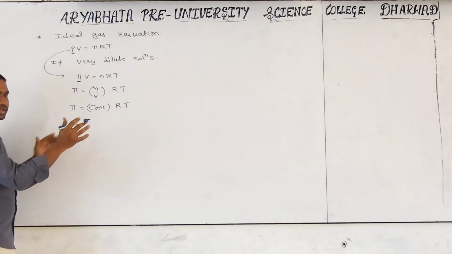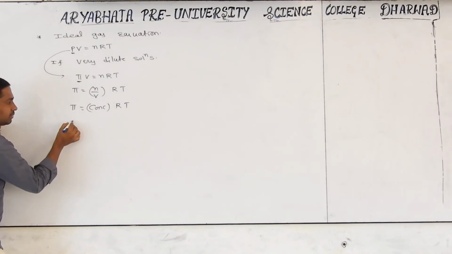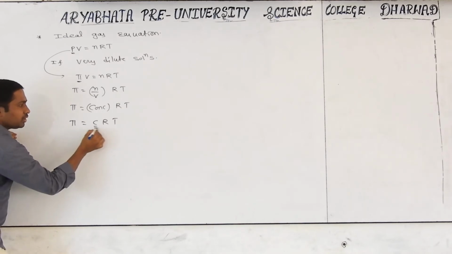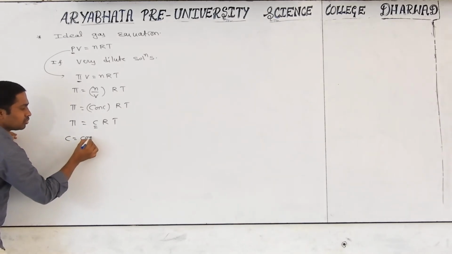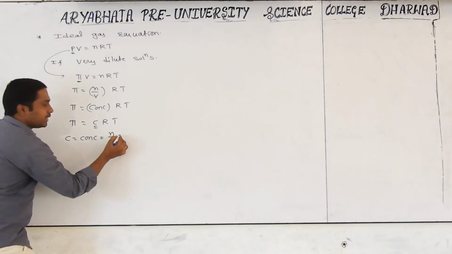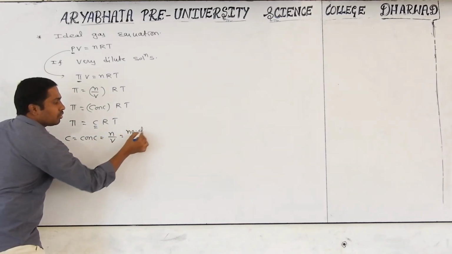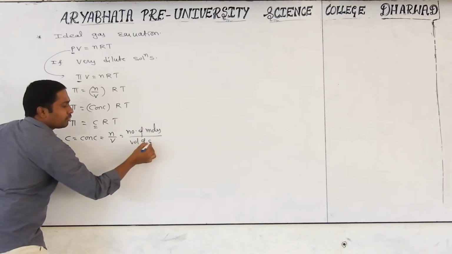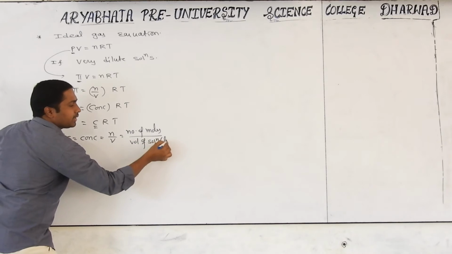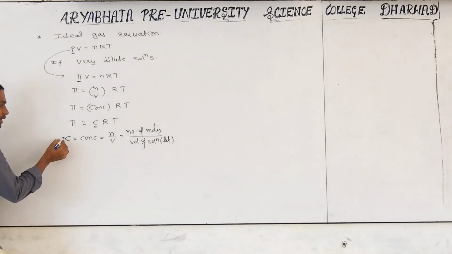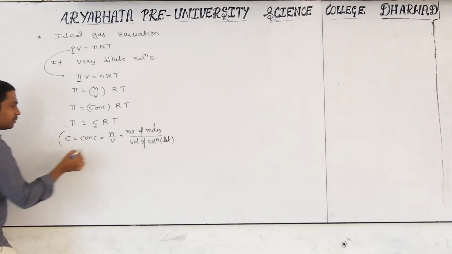So just do it here. This is nothing but pi is equal to CRT. What is the meaning of C? C is equal to concentration. Concentration is nothing but n by V. n means number of moles. V means volume of solution, which should be taken in liters. This is the basic formula for molarity, the concentration formula.